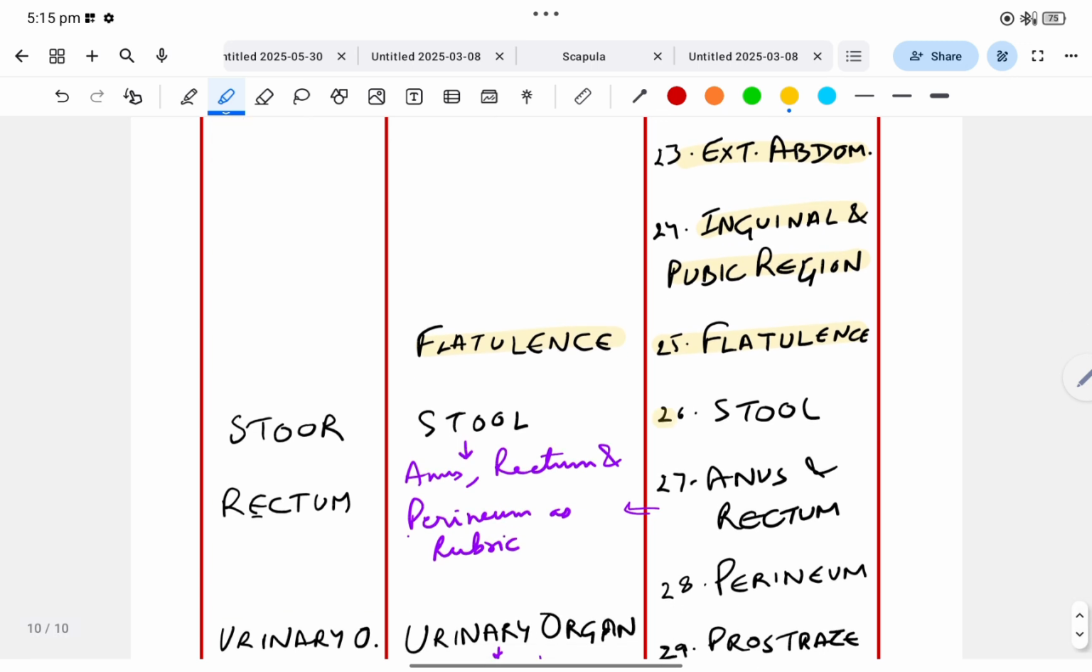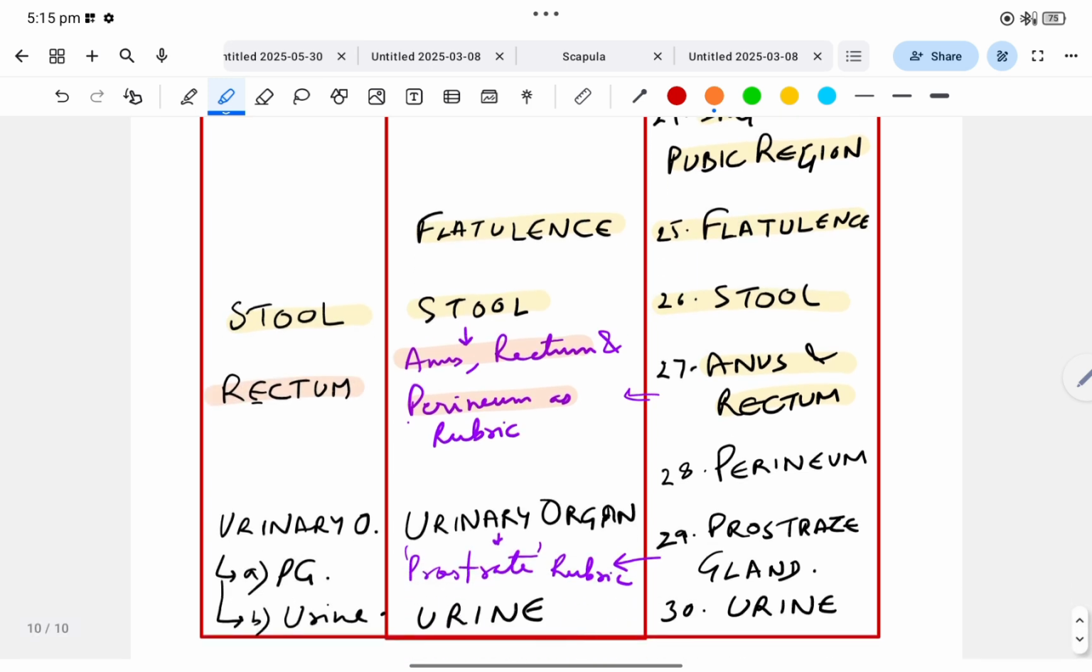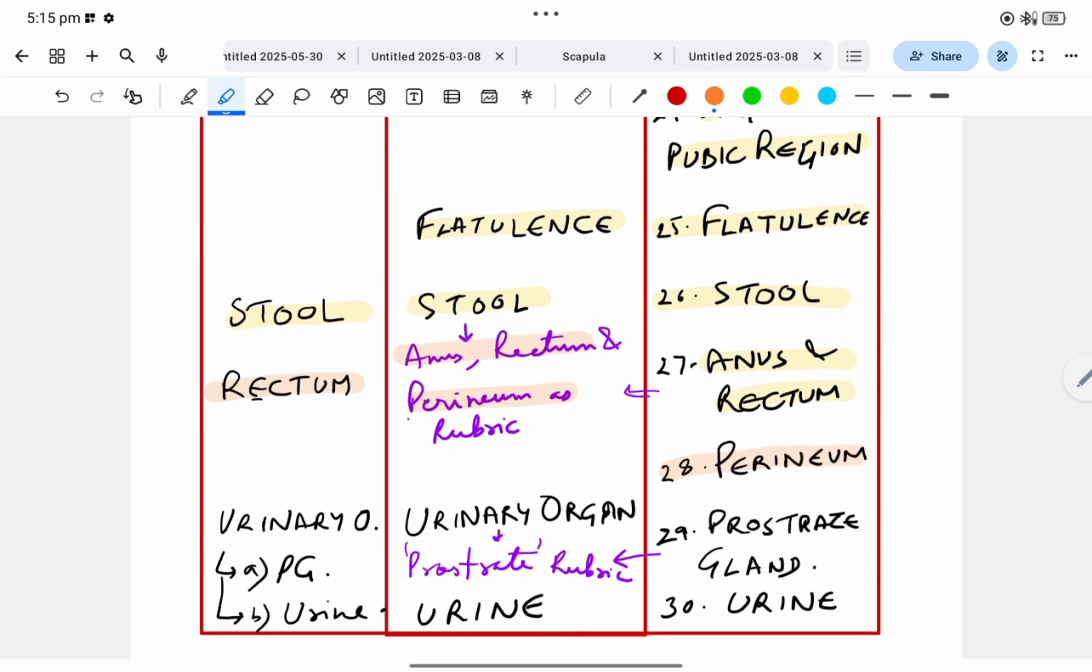Then in 26th, stool chapter is there. In BTPP also stool is there, and in Kent also stool is there. Now 27th, anus and rectum. So anus and rectum are specific chapters in BBCR, but they are present as rubric under chapter stool in BTPP, and there is a separate chapter rectum in Kent. Perineum in BBCR, but perineum is given as sub-rubric in stool under BTPP.